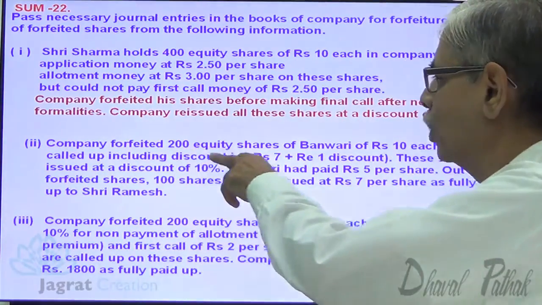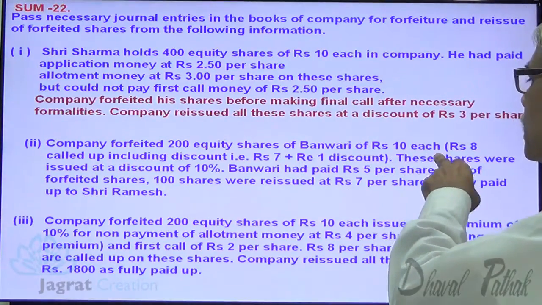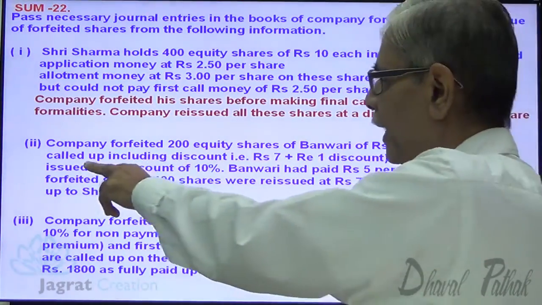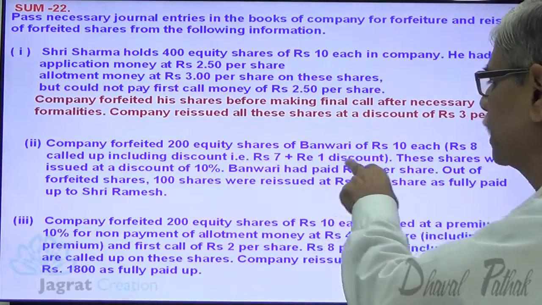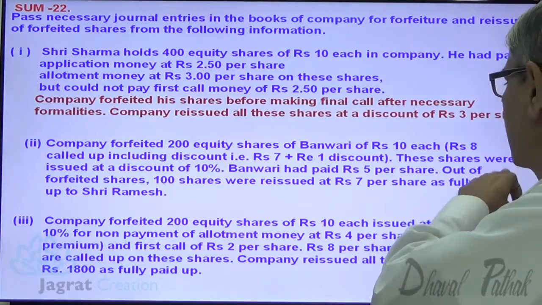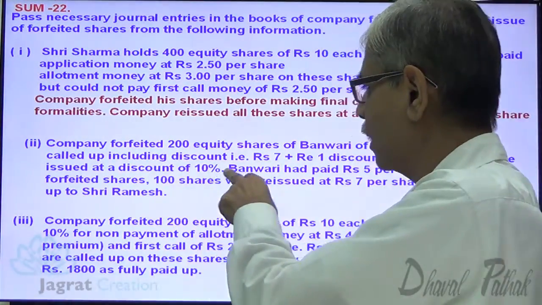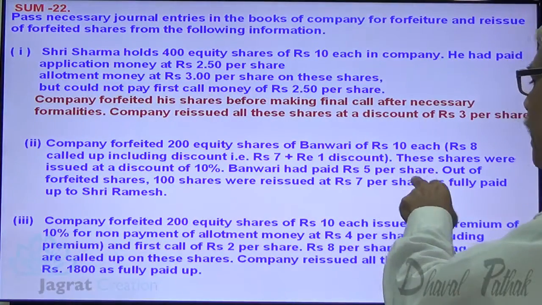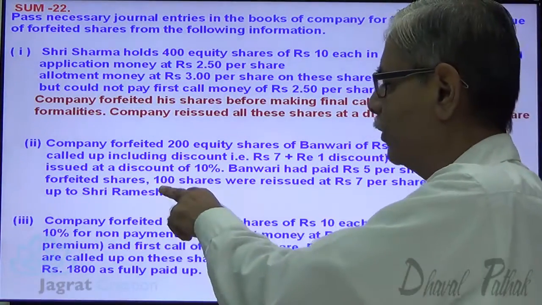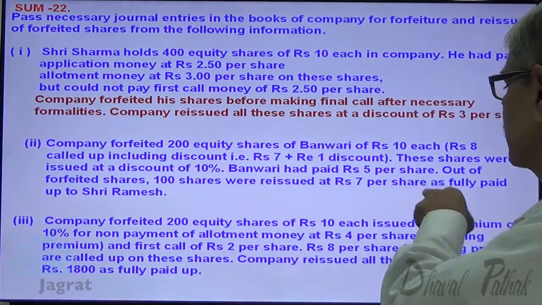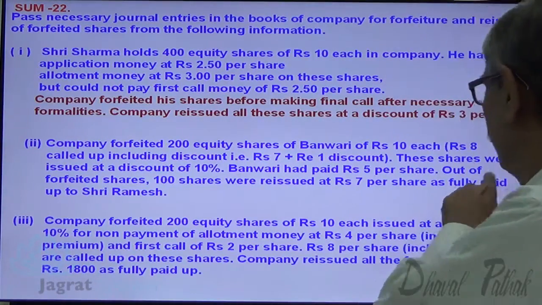Company forfeited 200 equity shares of Banwari of rupees 10 each. Rupees 8 called up, including discount: 7 plus 1 discount. These shares were issued at a discount of 10%. Banwari had paid 5 per share. Out of the forfeited shares, 100 shares were reissued at rupees 7 per share as fully paid up.